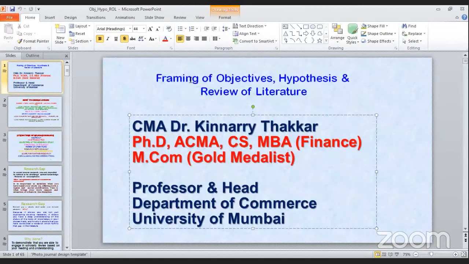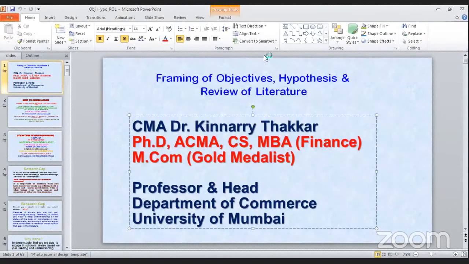One stage is in the beginning at the time of preparing your proposal, and the second stage comes once your proposal is finalized in the research review committee. Then you again have to refer to a lot of books to identify the gaps, and to identify what variables and what statistical techniques are applied by researchers who have done research in similar areas.